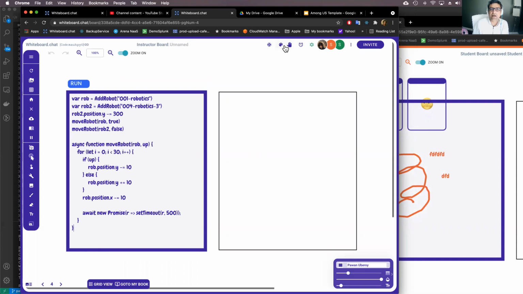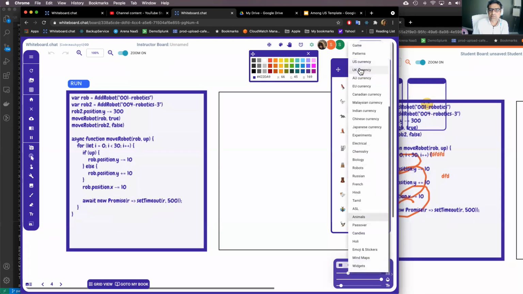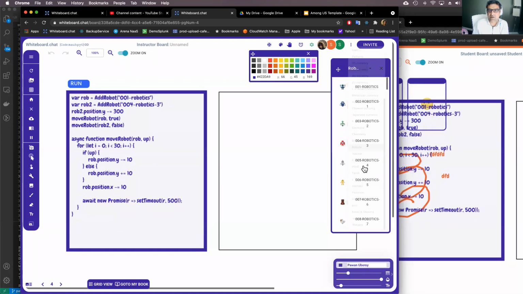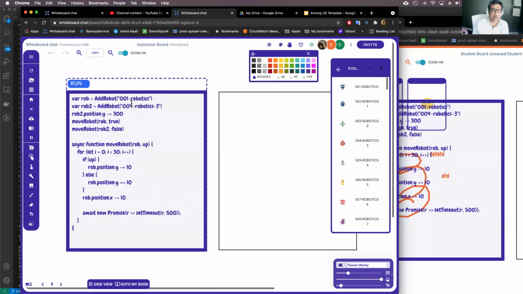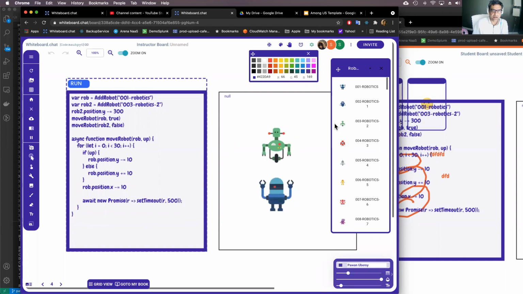So I can pick any robot. If I open my manipulative, right now this just works for robots, but you can change it. For example, this is 0043. If I want 0032, I can change that one here, so say 3 and 2. Then you have a function that basically moves their position on a periodic basis. So now you can see that I picked a different robot.